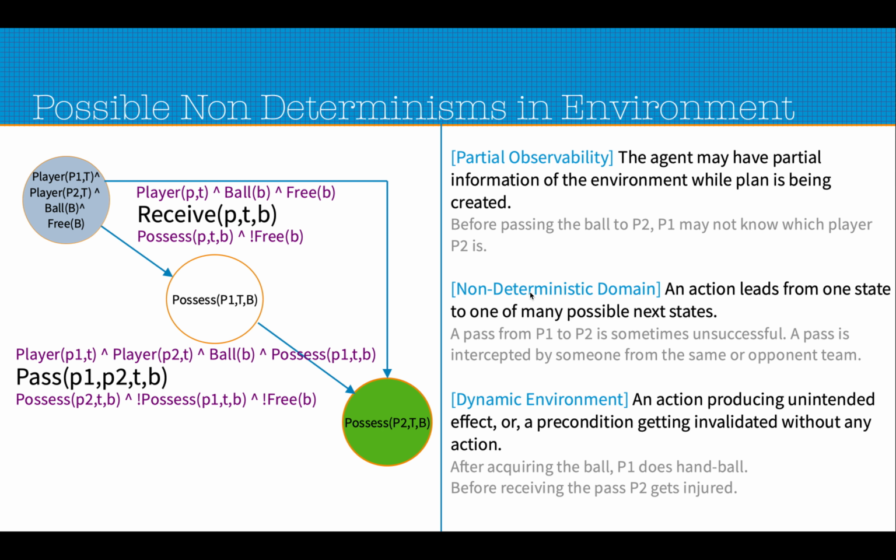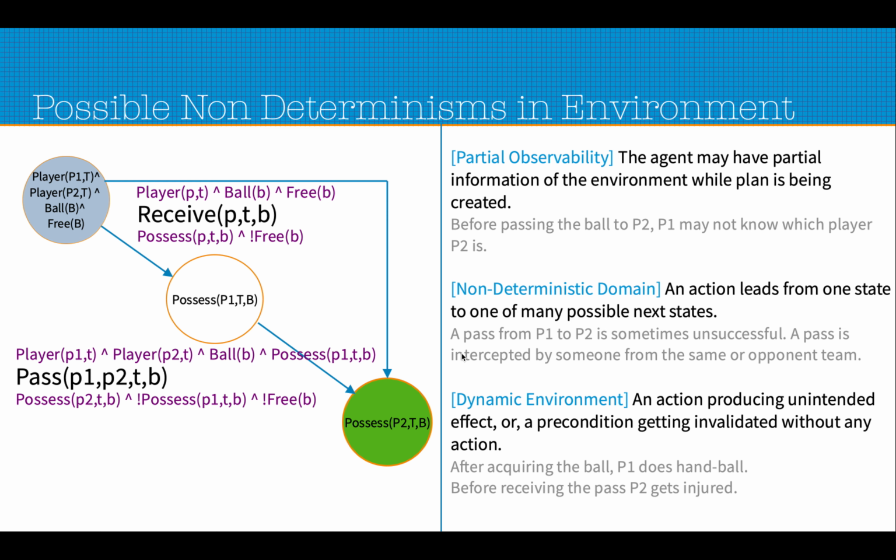player belongs to. The second kind of non-determinism is about the non-deterministic domain, and it's a very important one, which says that an action, the two actions we have chosen, move from one state to a definite next state. For example, the post conditions or the effects after applying the action receive PTB are singular. When receive PTB is applied, possess PTB and not free P are the two predicates that are satisfied, and this is a definite one. But in real life maybe there are other possibilities.